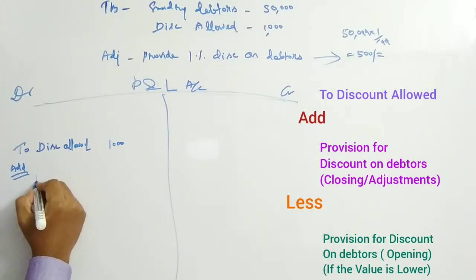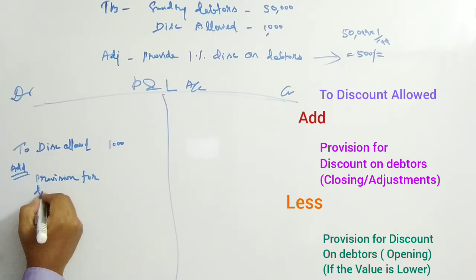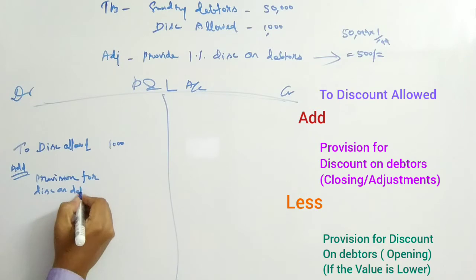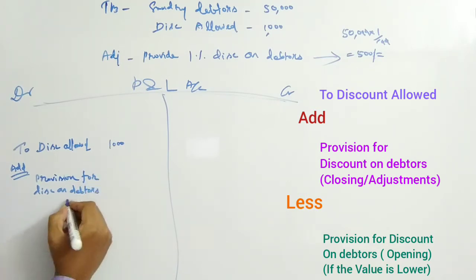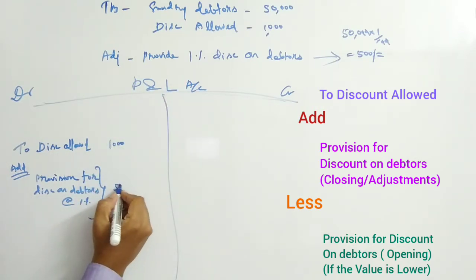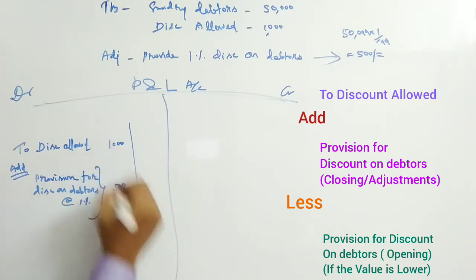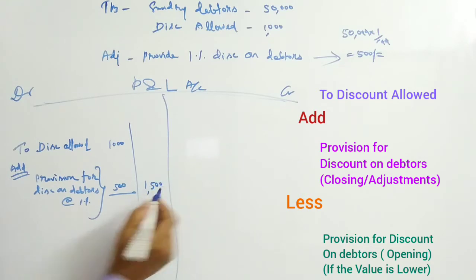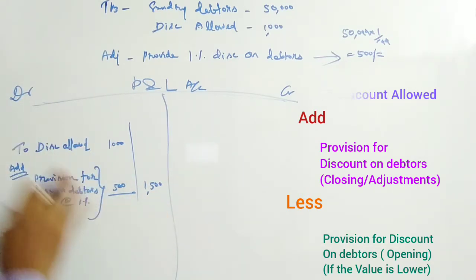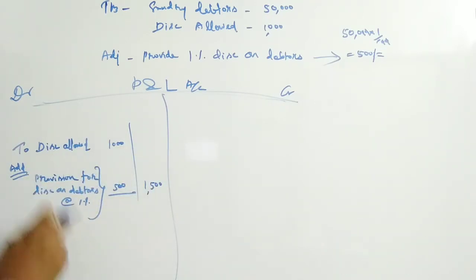So add provision for discount on debtors at 1%. How much? 500. You can add and put it in the outer column, 1,500. Because it is of similar nature. Discount allowed is given to debtors in order to make the prompt payment. Here also we are making the provision. So that's why we are adding together and showing it on the debit side of the P&L.